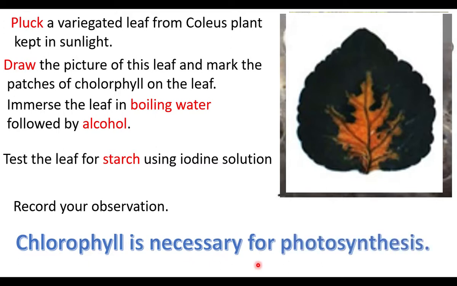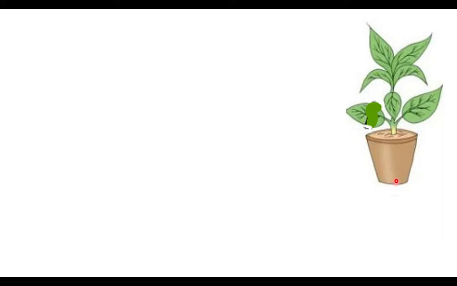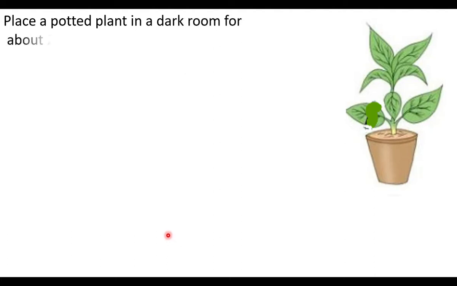Let us see another experiment. This is a potted plant. Place the potted plant in a dark room for about 2 days to destarch its leaves. Destarching means removal of the starch. If the potted plant is kept in a dark room, starch will be removed. How? The plant cannot produce food, so it will use the already produced food. In this way, starch will be removed. That is called destarching.